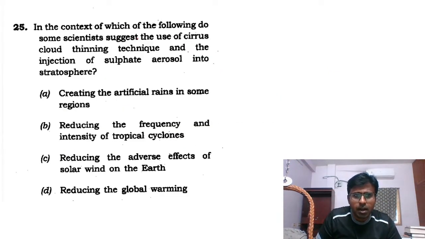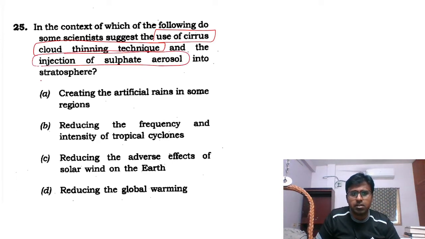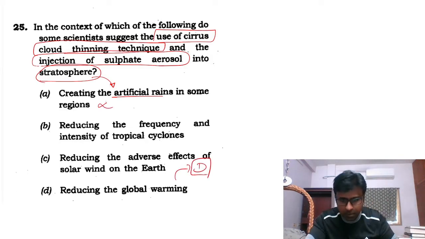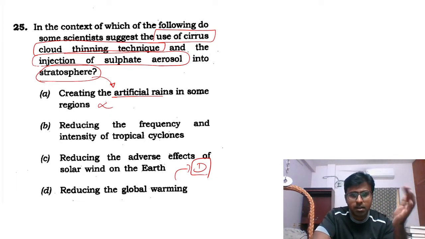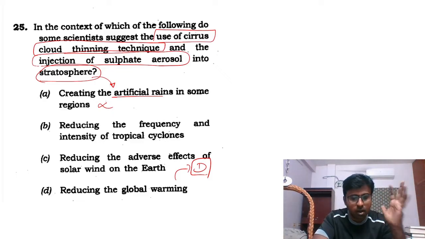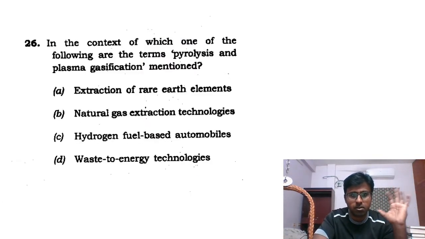And again, here I also made a mistake. Use of cirrus cloud and cloud thinning technique, injection. So I saw this word, injection of sulfate aerosol in stratosphere. Immediately I went to the option, creating artificial rains, but this is wrong. The answer is D. Through this video I also wanted to tell you that we do make mistakes, and it does happen, but our job is to clear it.